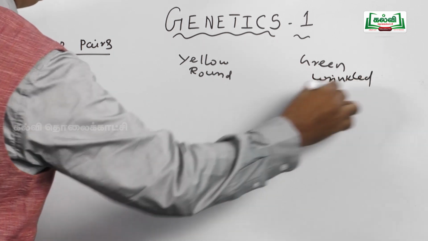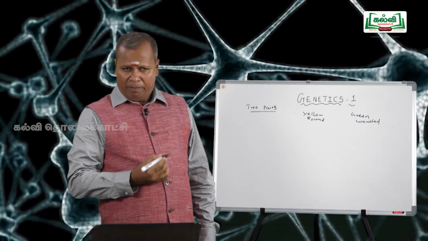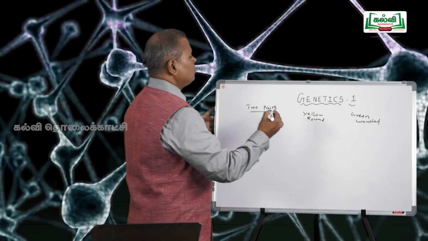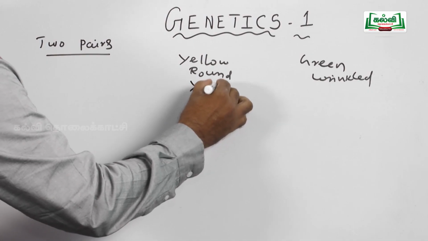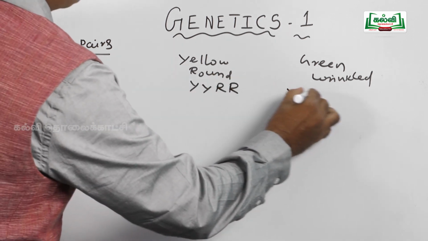Then you know the explanation. We need only the ratio for the NEET examination.